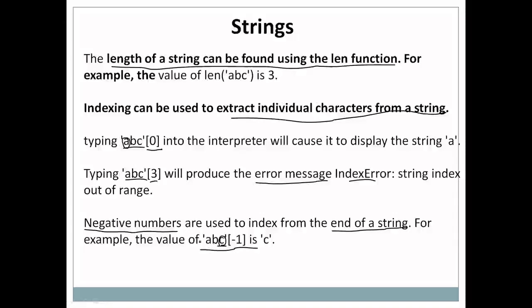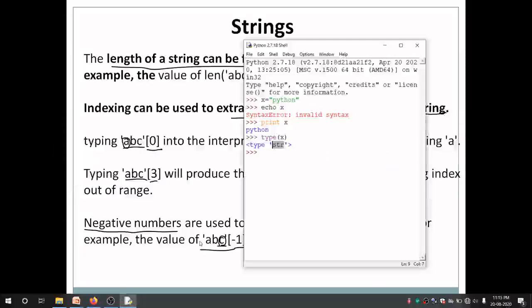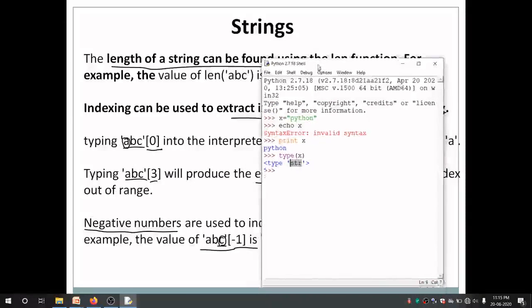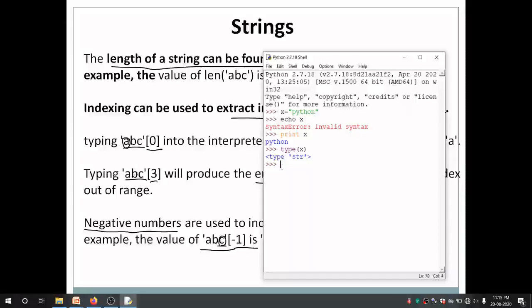So let's try this on the shell. I have already declared a string, that is x. Let me check the length of the string by using the len function. len(x), you can see the length of the string is 6.